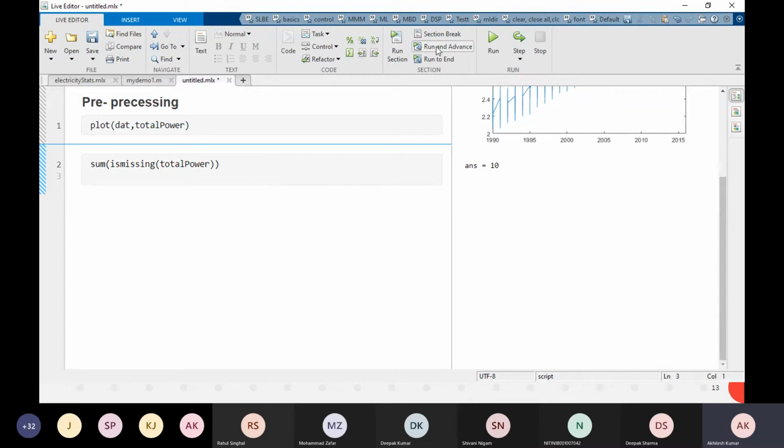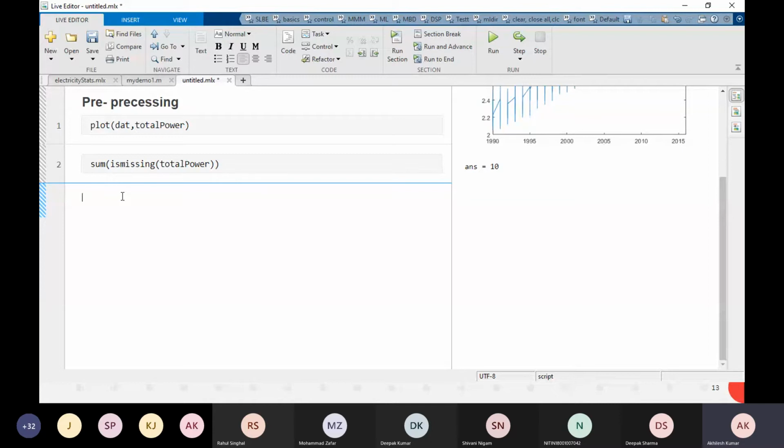Now we are going to do a section break. And here if I have to write a text, simply I will write a text. Filling data. Now I am going to write a code. I will simply select a code. To fill missing data or to remove missing data, I don't know again what the function will be. I don't know, let's say you are a beginner and you don't know.